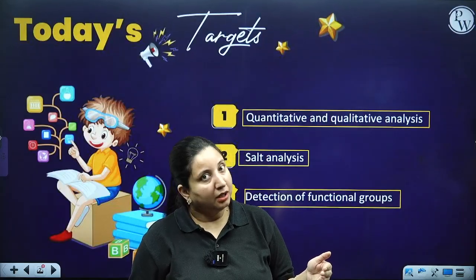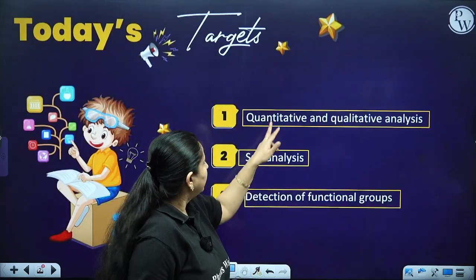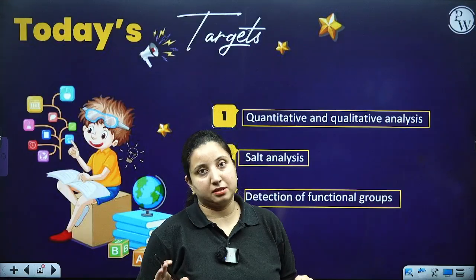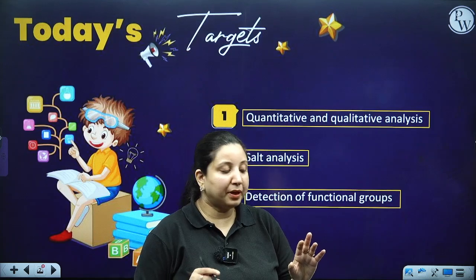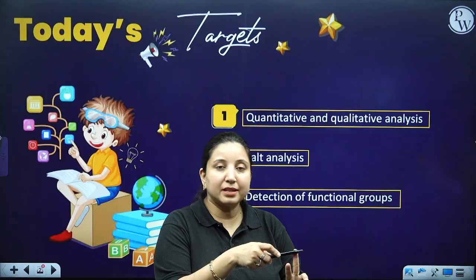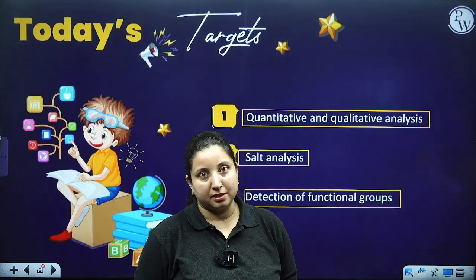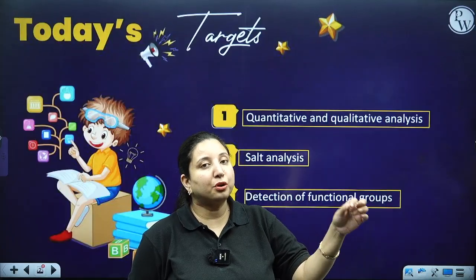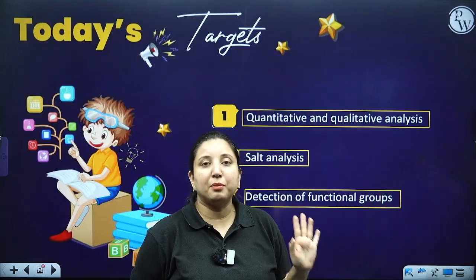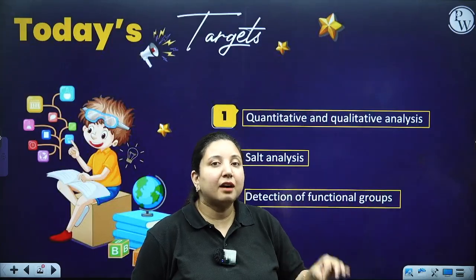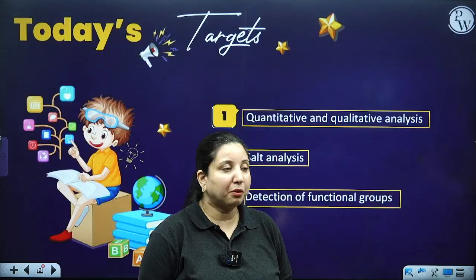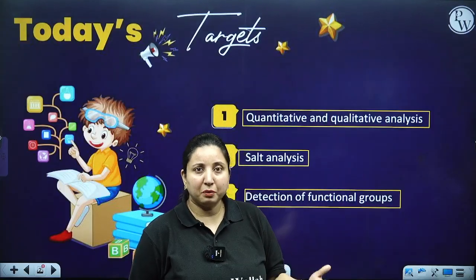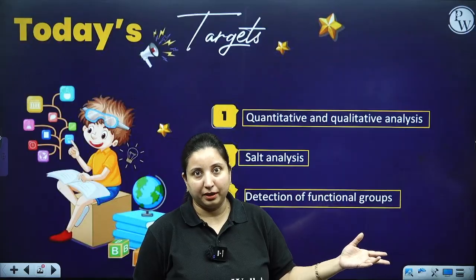nitrogen estimation. Okay. Then another question which I can get over here is the color of the complex. The colors of the complexes which we need to remember are the Prussian blue complex and the red complex. Besides that, two types of numerical, based on the Kjeldahl's method and the Dumas method. These two numericals are very frequent, whenever you are going to get a question, you are going to get it from here. Otherwise, I can expect a question in rare cases from the Carius method also.